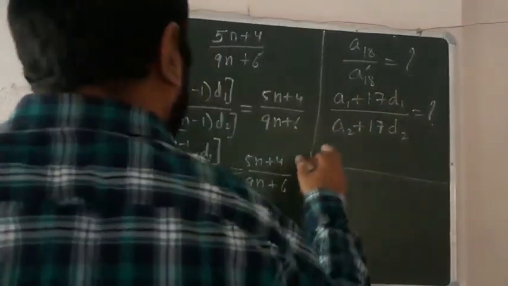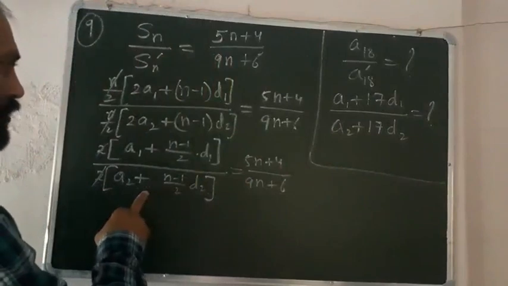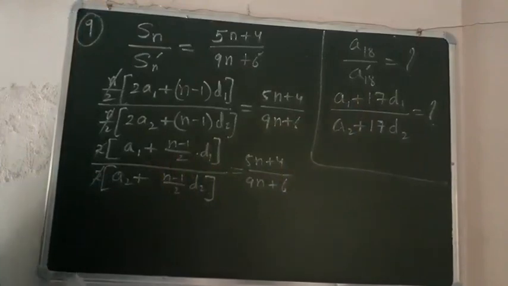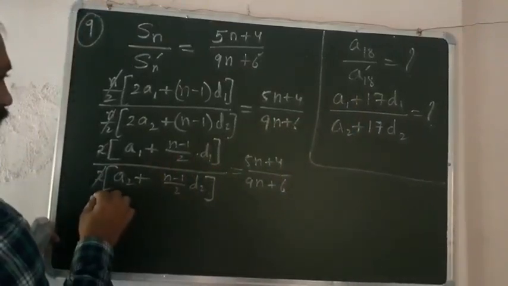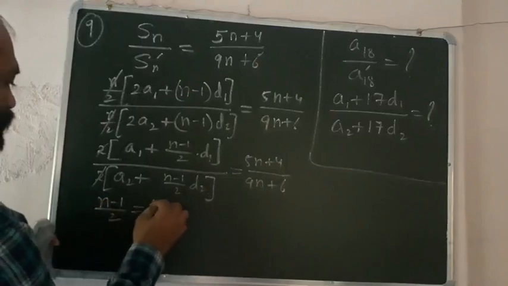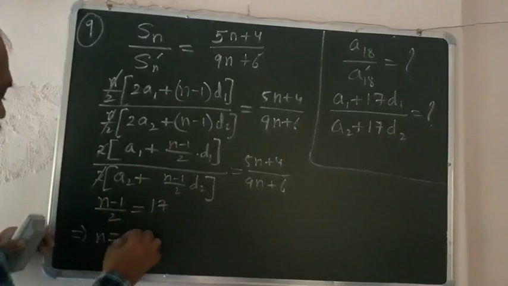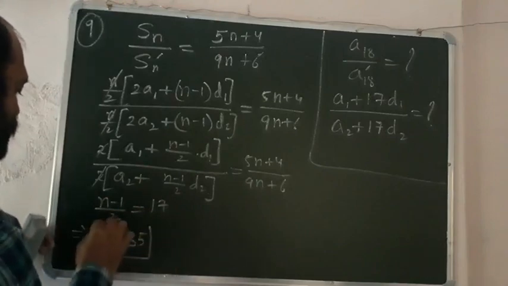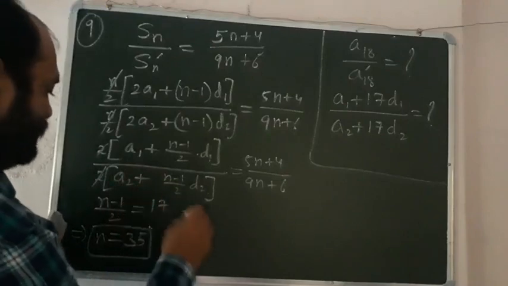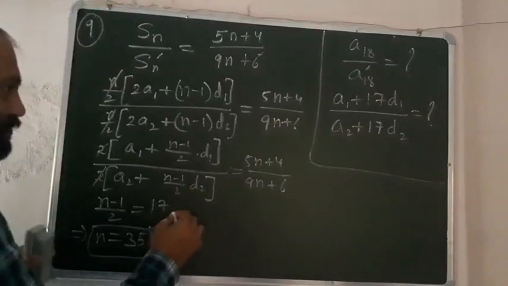So now we have to compare this with this expression. You see, children, a1 here where there is 17, there is n minus 1 by 2. So on comparing we will get n minus 1 by 2 is equal to 17. So from this we will get the value of n is 35. So put this value of n equal to 35 in this equation.